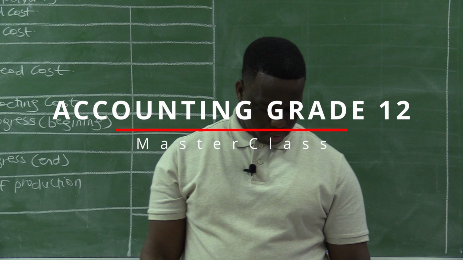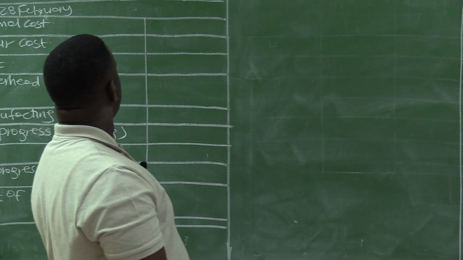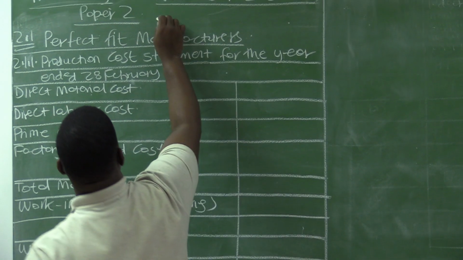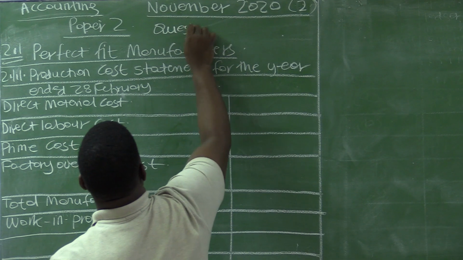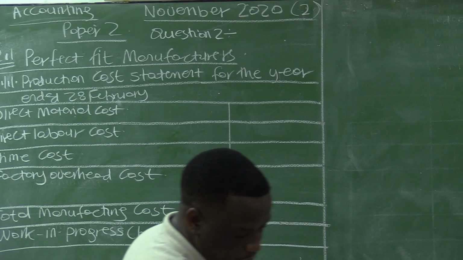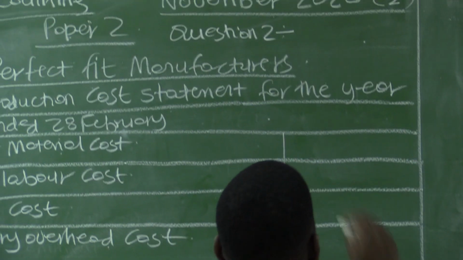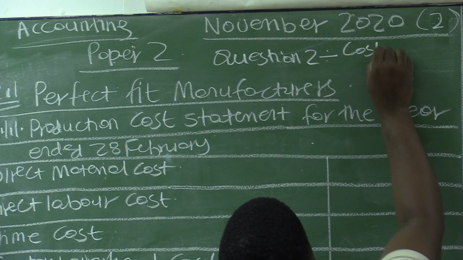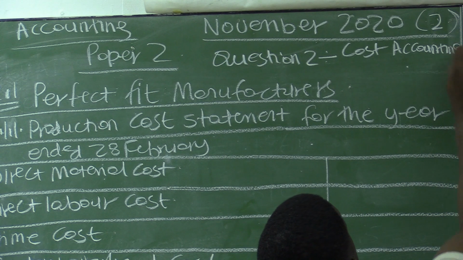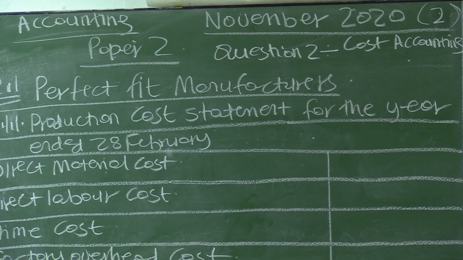We are still in accounting November 2022, paper 2, and we are now doing question 2. Question 2 is based on manufacturing, cost accounting.